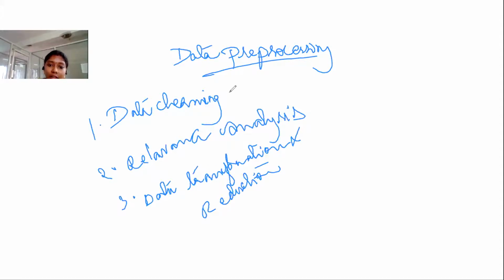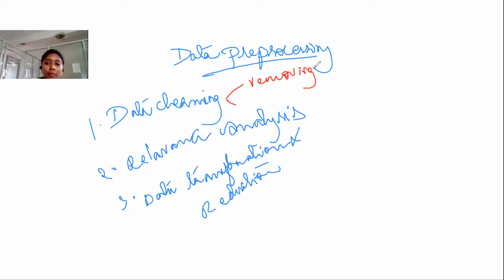Under data pre-processing, mainly we are concentrating on the data cleaning process, relevance analysis, and data transformation and reduction process. Especially under data cleaning, we are performing two major tasks: removing noisy data, and handling missing values.